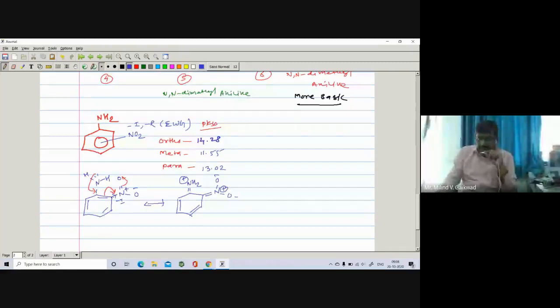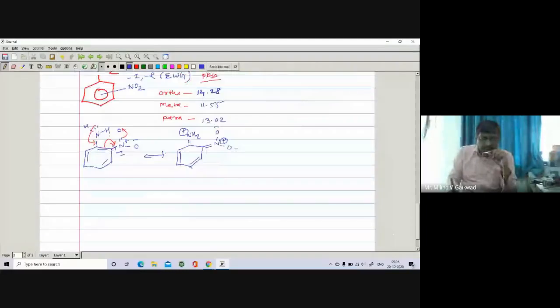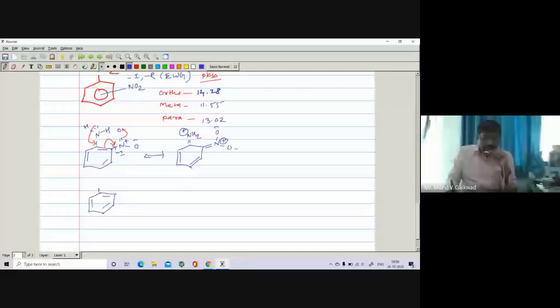If you compare the para position, look here, here is aniline, here is the benzene nucleus with pi bonds, here is NH2, and the nitro group at the para position, O and O negative and N positive, right? Now what happens here, the pi bond opens on O negative and positive.